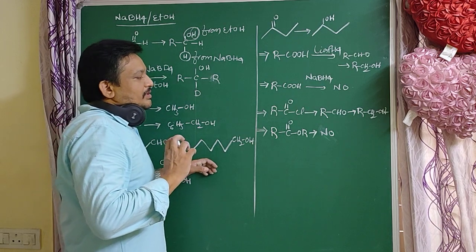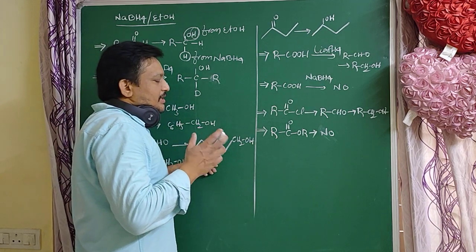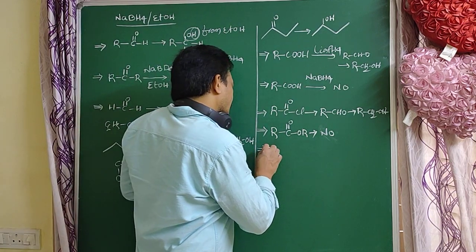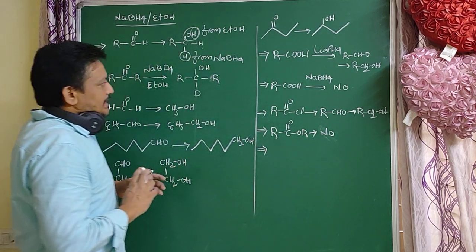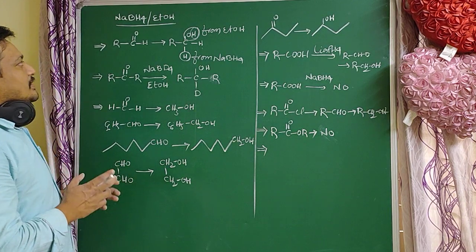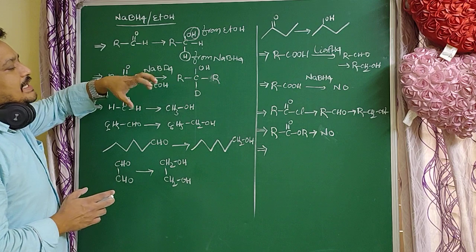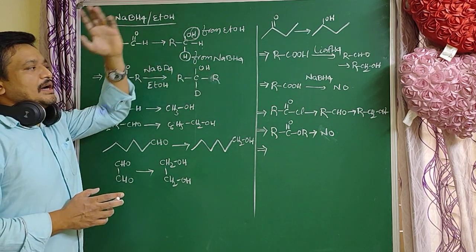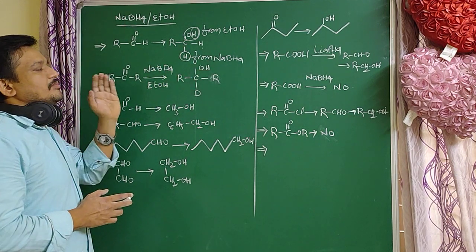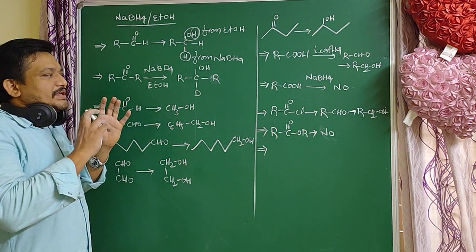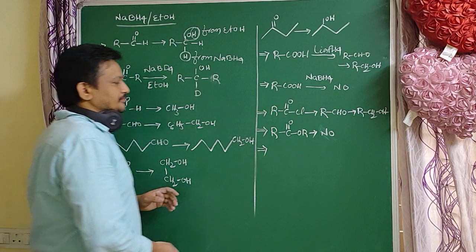In presence of lithium aluminum hydride, esters are converted to aldehydes, and aldehydes are converted to primary alcohols. So what are easily converted to alcohols? Aldehydes, ketones and acid halides are converted to alcohols in presence of NaBH4. NaBH4 is a very selective reducing agent.